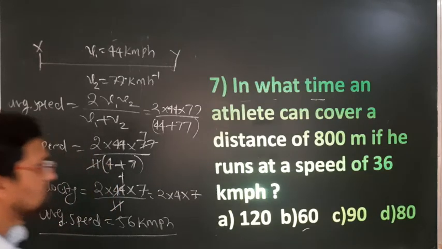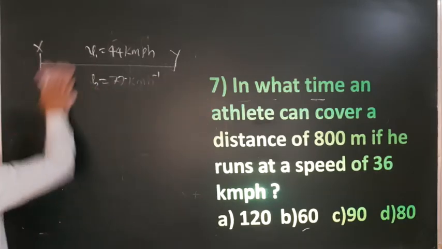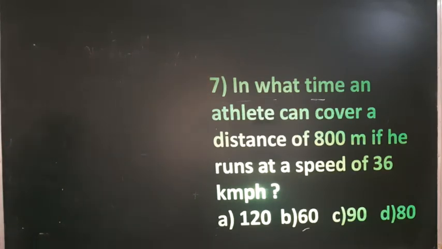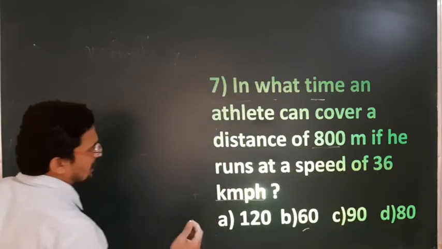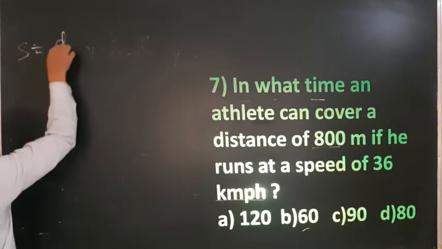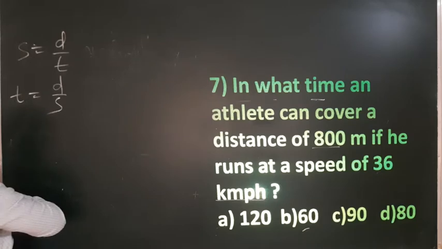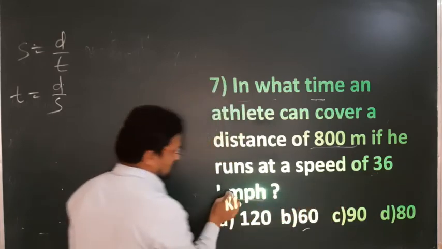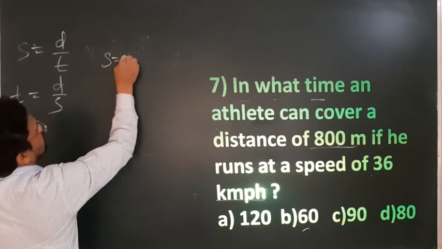Seventh. In what time can an athlete cover a distance of 800 meter if he runs at the speed of 36 kilometer per hour? Now distance is given, speed is given, and they have asked for time. So we know speed is equal to distance upon time. Therefore time is equal to distance upon speed. But can you place the distance and speed directly? No, because distance is given in meter and the speed is given in kilometer per hour. First convert into meter per second.